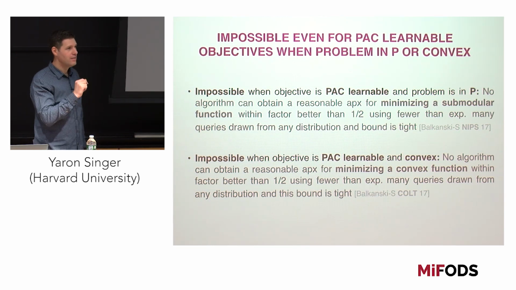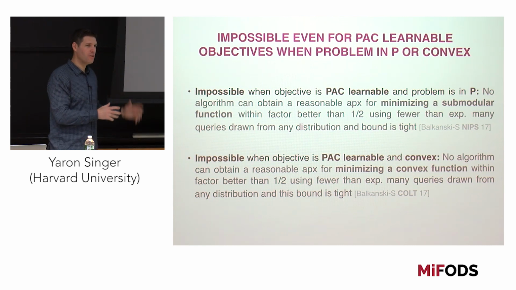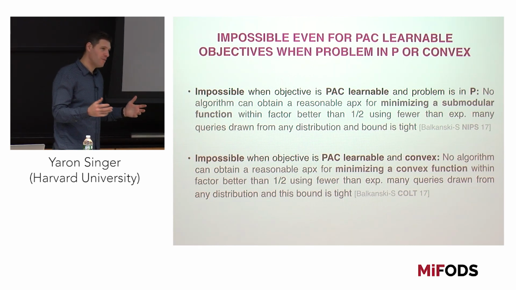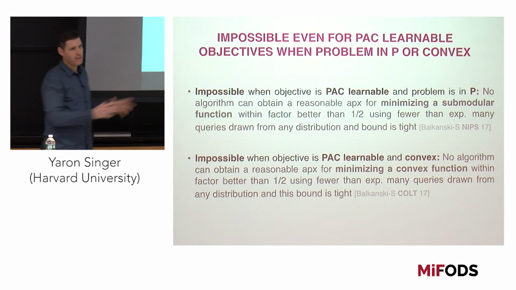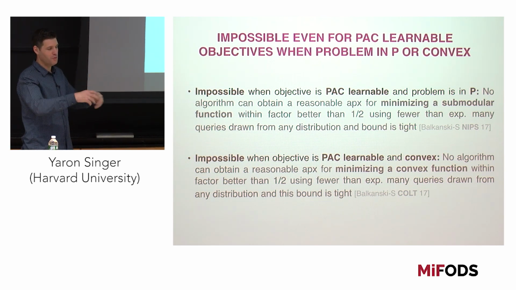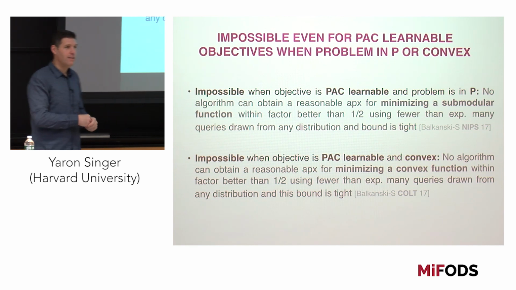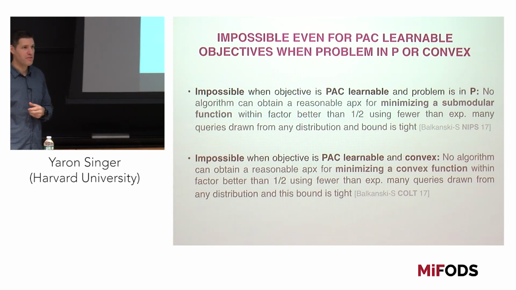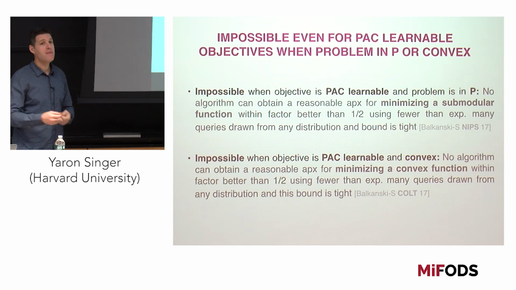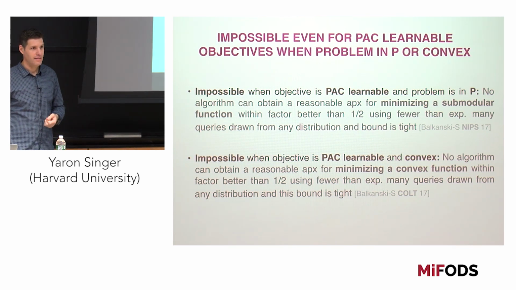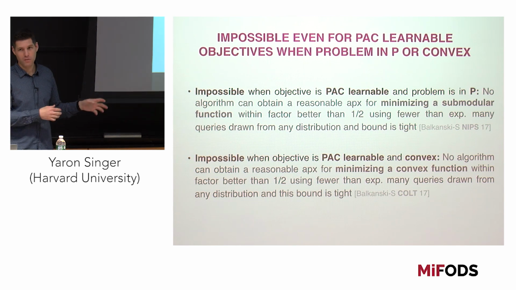So the question was, okay, you showed what you showed, but maybe there is a different learning model. Instead of the supervised learning model where you get samples from some sort of higher power and then try to come up with a solution, maybe if you somehow chose a sample yourself, you could do something better. And this is exactly what I want to talk about next.